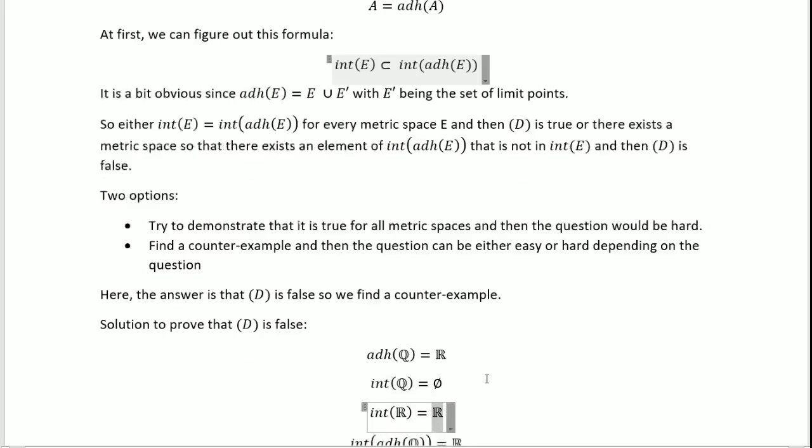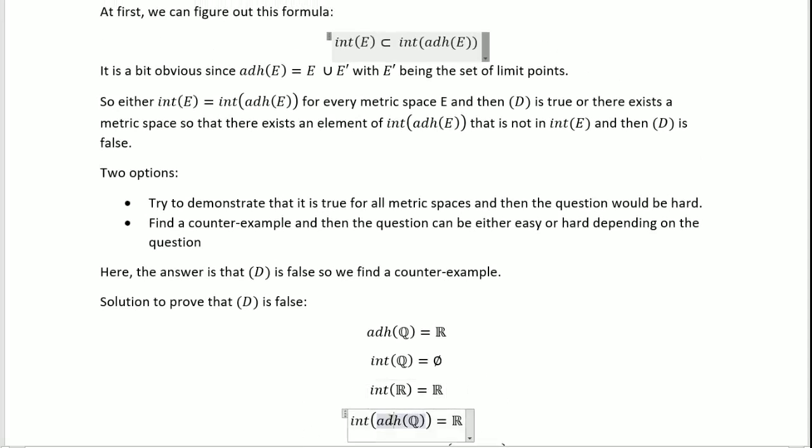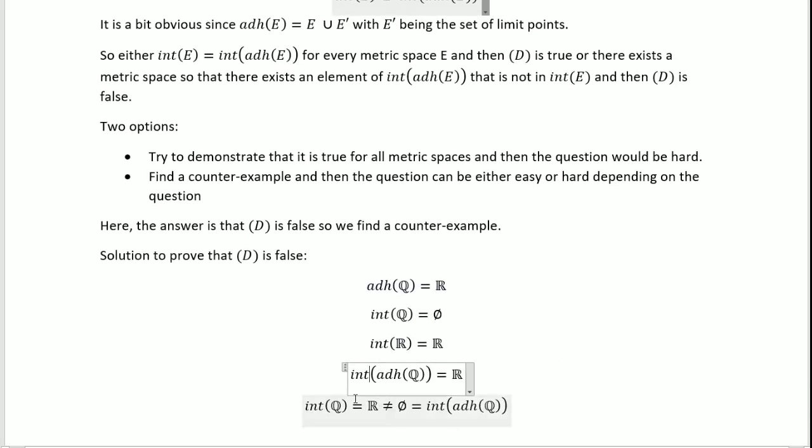So the interior of the adherence of Q is R, using this relation here. And so we have an interior of the adherence of Q that is R, which is not the empty set that is the interior of Q.